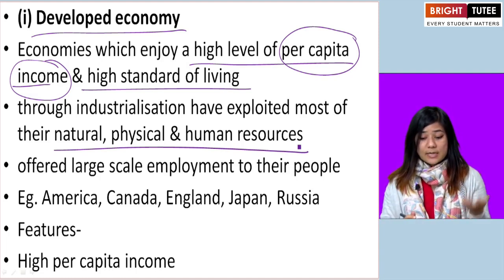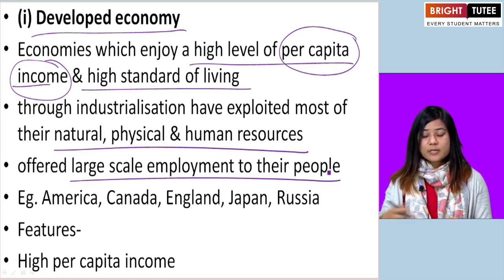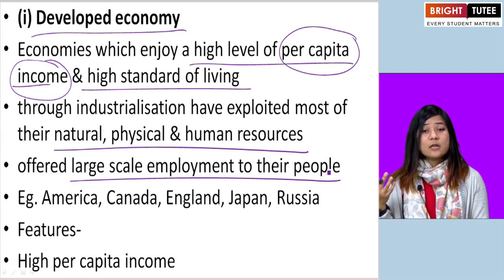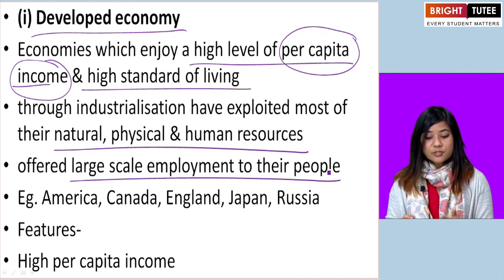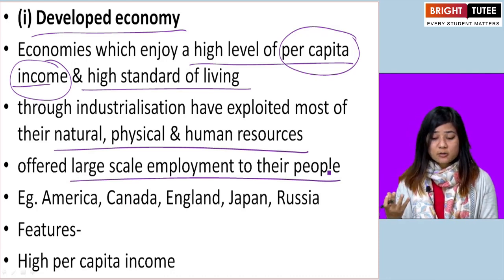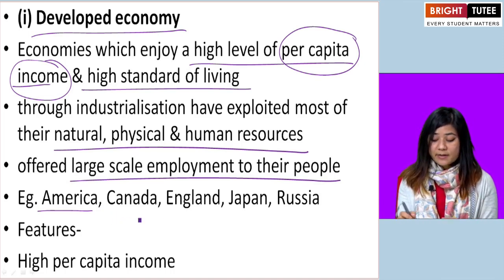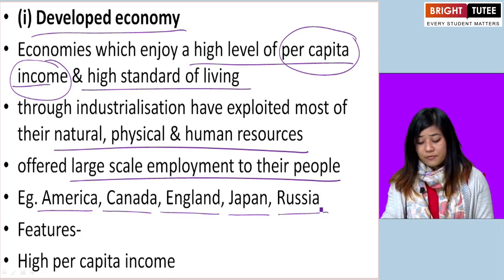Okay? In developed economy, large-scale employment is provided to people. There's so much employment, job opportunities for people, opportunities to make earnings or livelihood for people. Okay, so some of the countries with developed economies are America, United States of America, Canada, England, Japan, Russia.